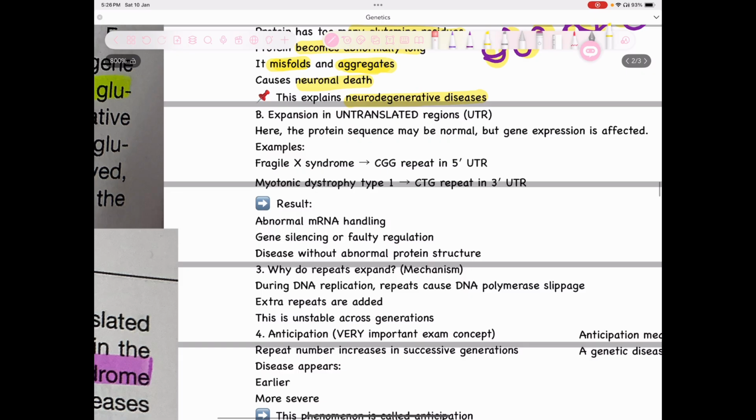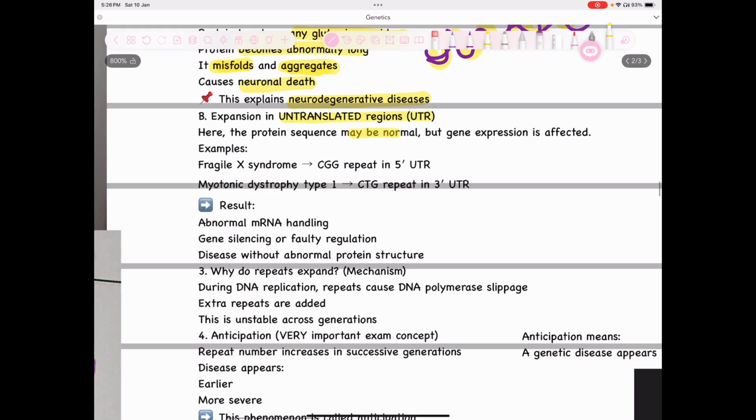Expansion in untranslated regions. If there's expansion in untranslated regions, the protein sequence may be normal, but gene expression is affected. So even though the protein sequence might be normal, the gene expression will be affected. For example, Fragile X syndrome, where there is a CGG repeat in the 5' UTR. Myotonic dystrophy type 1, where there is a CTG repeat in the 3' UTR. So it is a trinucleotide repeat, but in this case it's the 5' UTR in Fragile X syndrome, and in myotonic dystrophy type 1 it is the 3' UTR.